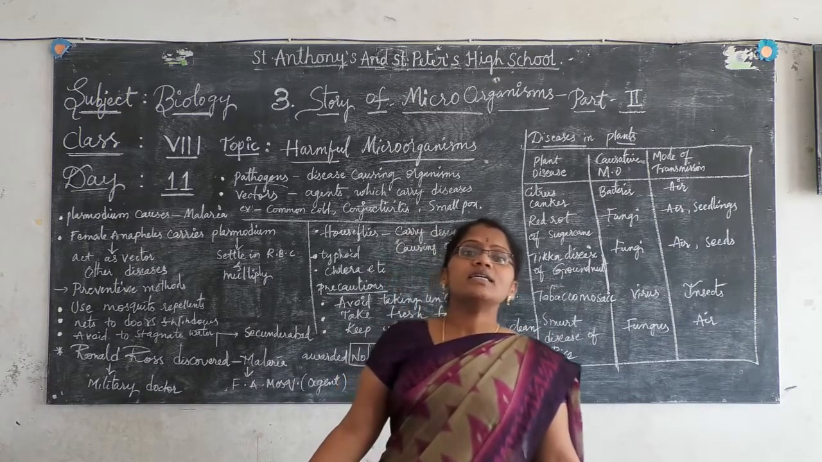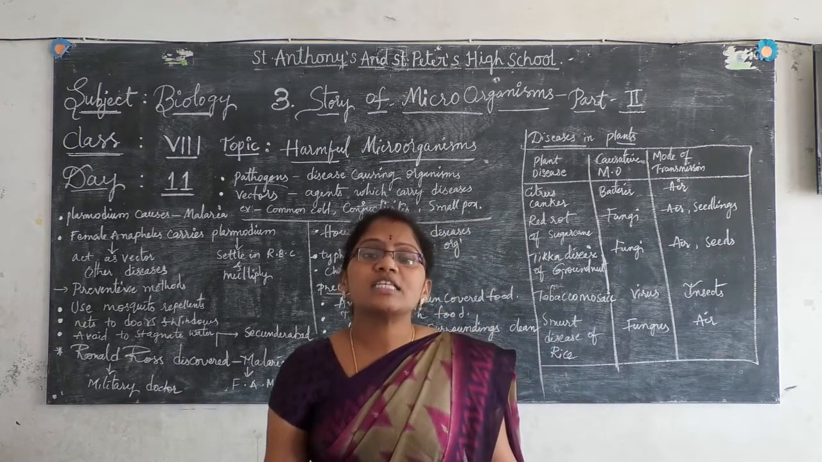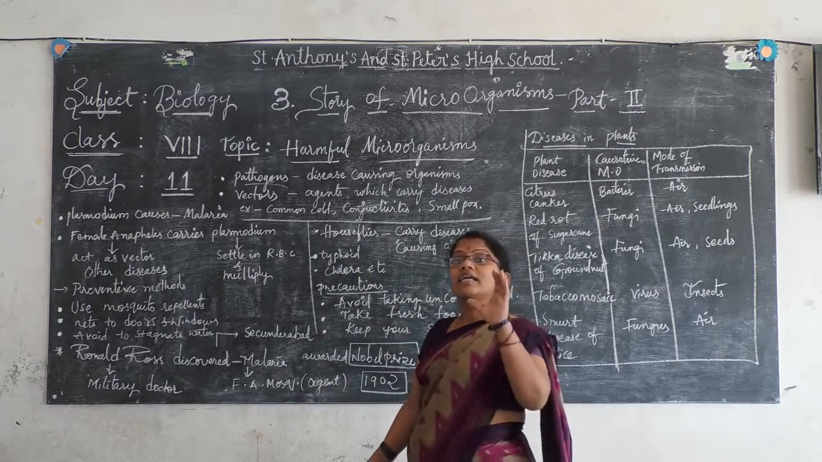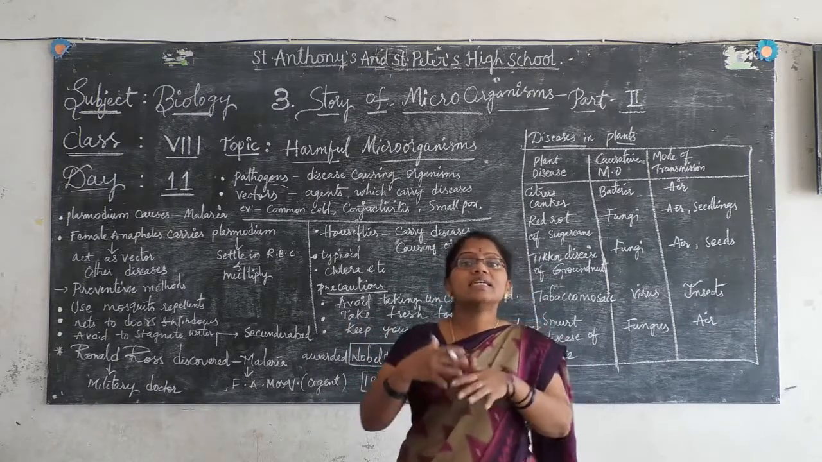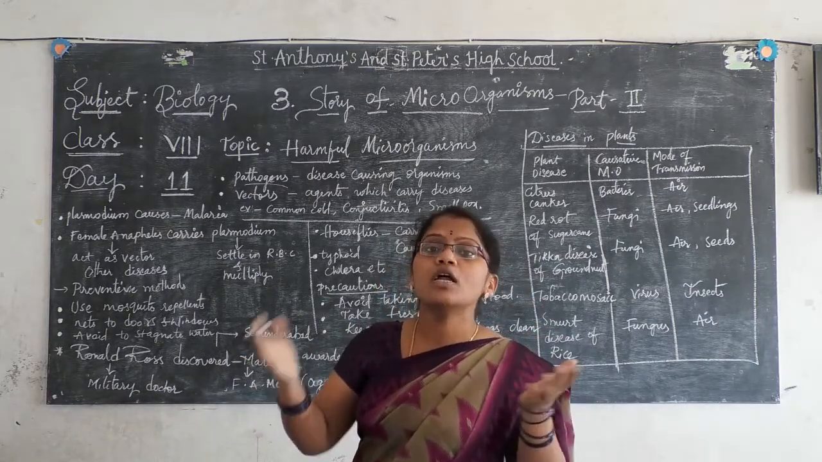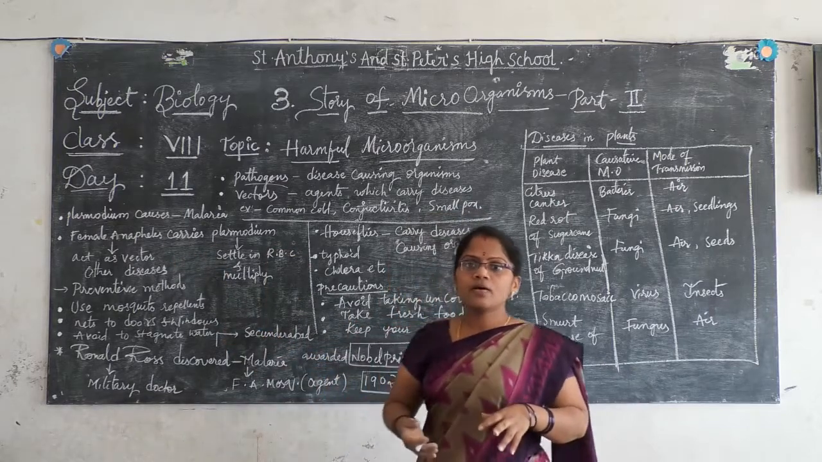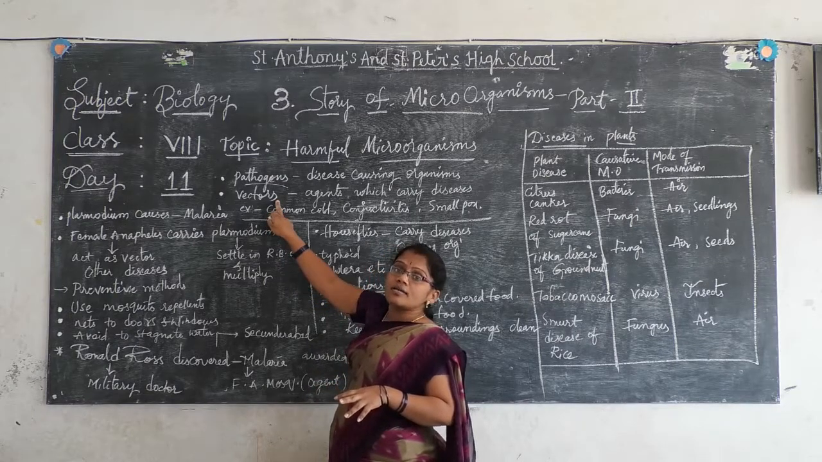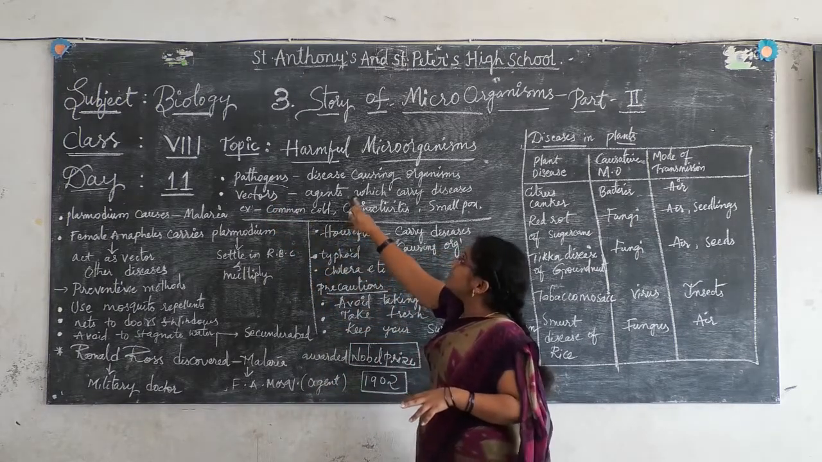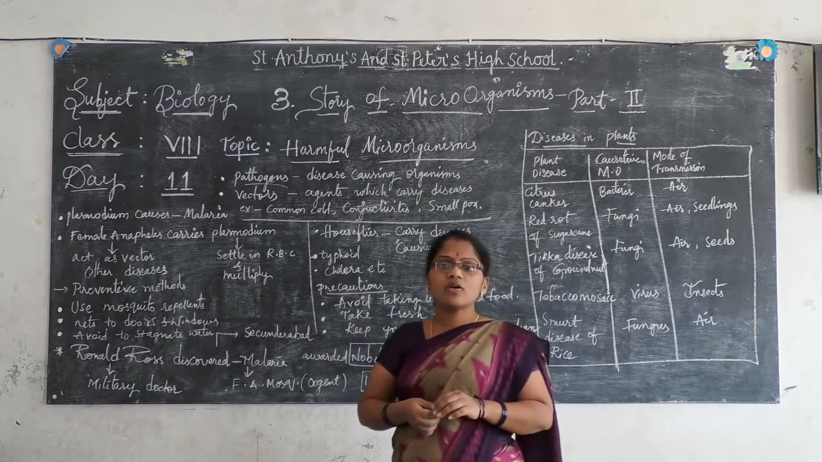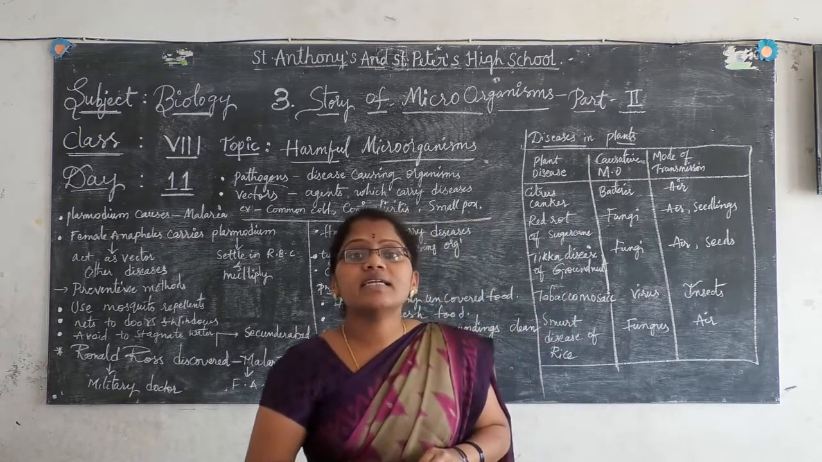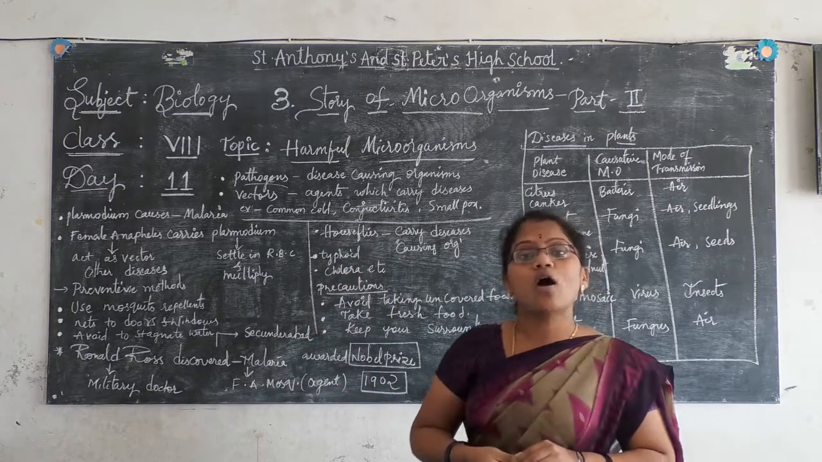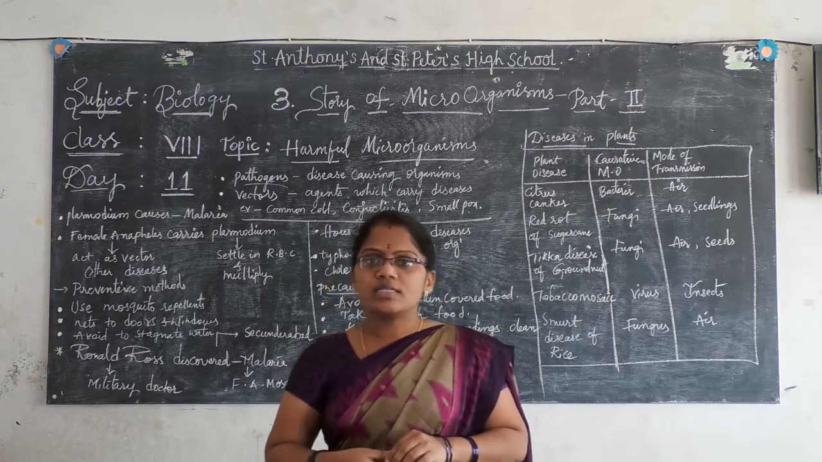Directly some of the organisms cause a disease, and some of the organisms cause the disease indirectly. Indirectly means some agents are responsible to carry such diseases. We will call them vectors. Vectors means agents which carry diseases. Pathogens means disease causing organisms.